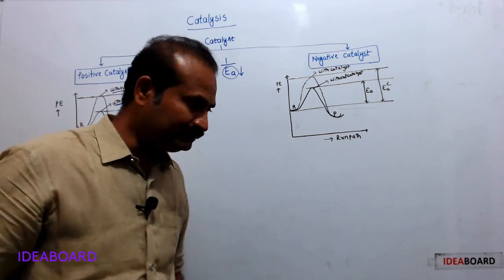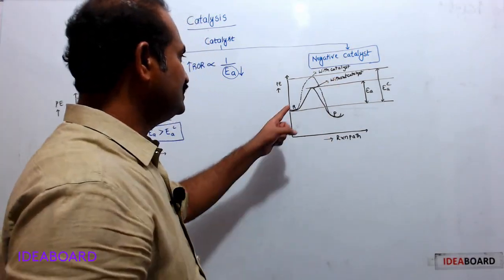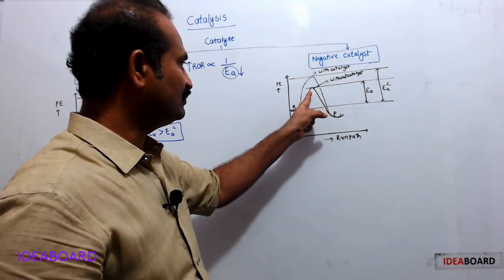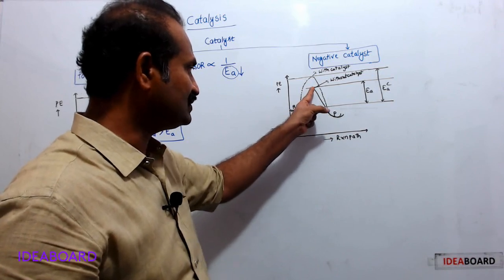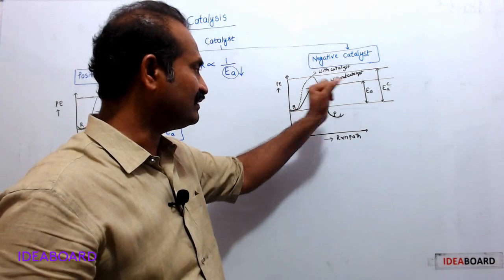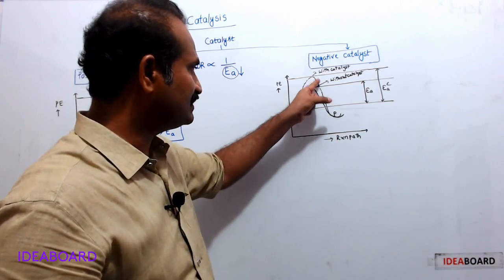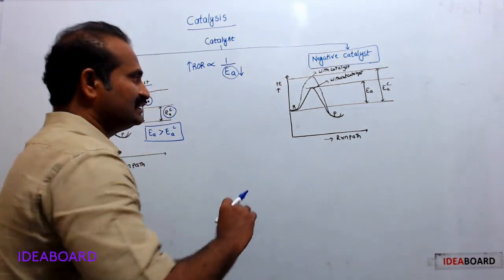Now come to negative catalyst. Okay, so this is the reaction path. This thick line denotes the reaction path in the absence of catalyst. Here the dotted line is the reaction path in the presence of catalyst.